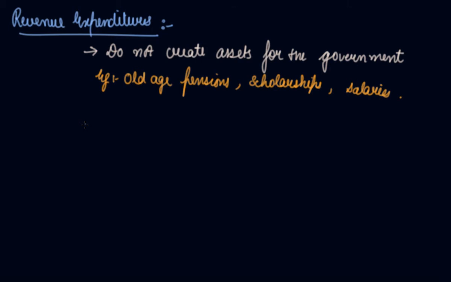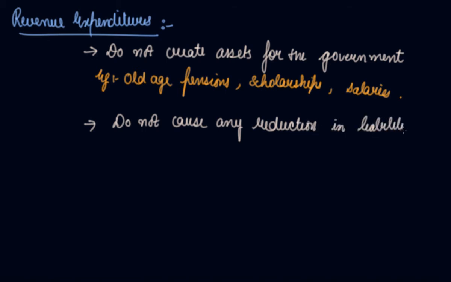And the second one is, they do not cause any reduction in the liability of the government. It means these expenditures do not cause any reduction in the liability of the government. Expenditure on the repayment of loan, for example, causes reduction in the government liability, but accordingly it is not treated as a revenue expenditure.